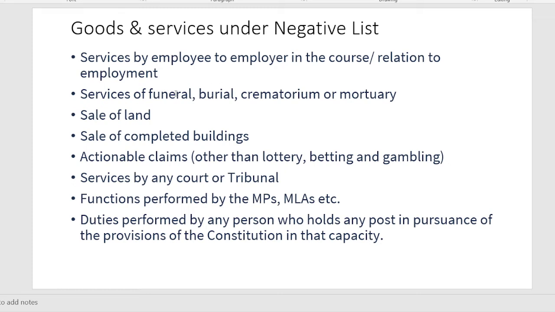Similarly, funeral or burial or crematorium or mortuary services, so वो भी negative list में. Sale of land, sale of completed buildings, actionable claims such as lottery वगैरह, कोर्ट एडवोकेट की जो सर्विसेज है, एमपी एमएलएस को जो भी कंसिडरेशन मिलता है for whatever functions they are performing in the public interest, सो ये सब नेगेटिव लिस्ट के अंदर है.